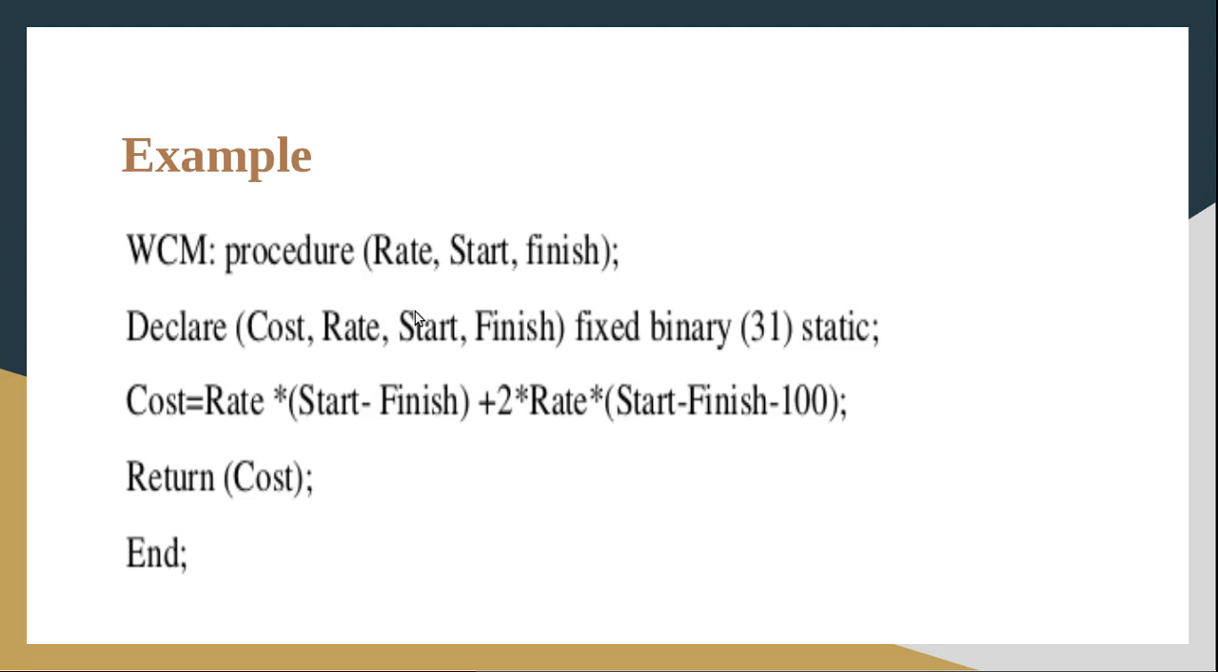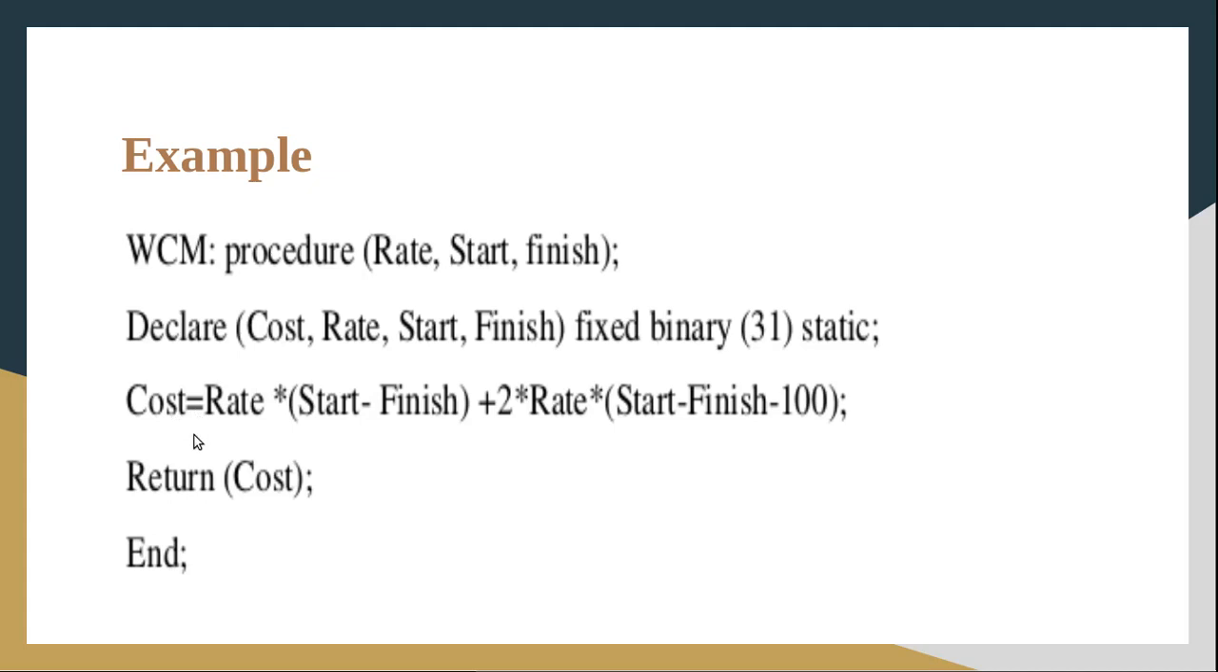Here we'll consider an example. Here I have given a program. The first line is the procedure statement. WCM is the label, and procedure is the keyword, and it contains three variables or identifiers: rate, start, finish. Then the second statement is a declare statement. It declares the variables cost, rate, start, finish, and the attributes of the variables are also given here.